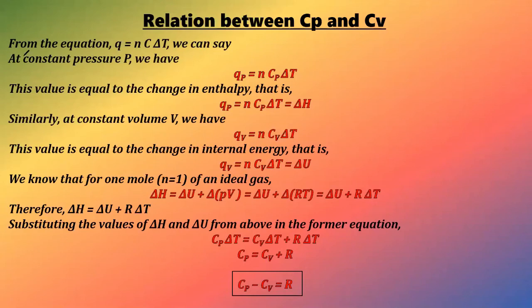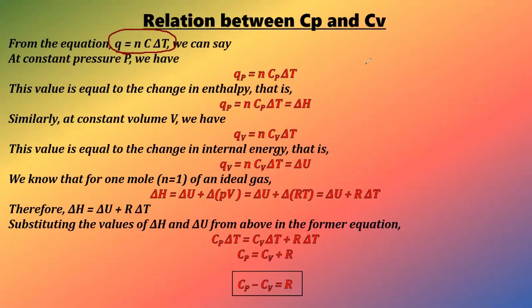So let us see what the derivation says. That is from the equation Q equals nC delta T. I think you people might be thinking that from where this particular equation has come up. So for your knowledge, I can tell you this particular equation has been discussed in the first slide only, right? Whenever we have discussed about enthalpy, okay, right? And internal energy also, from that this particular equation has come up.